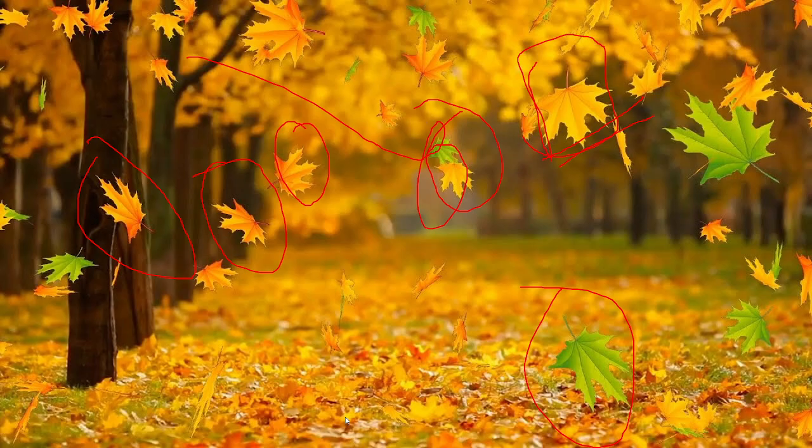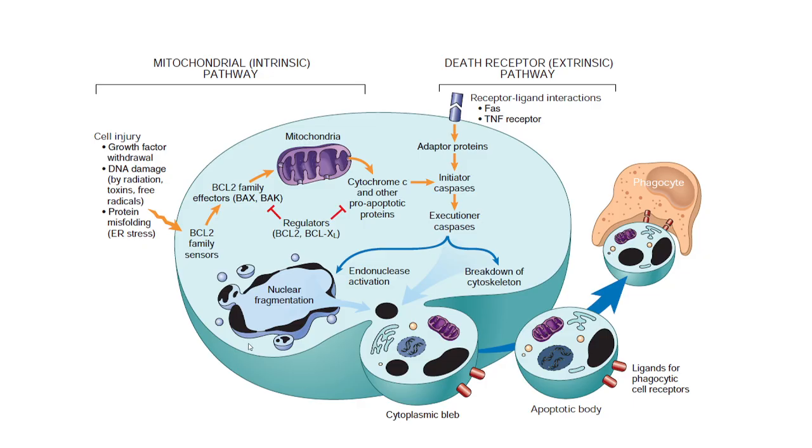So talking about apoptosis, we have two pathways. One is the intrinsic pathway, one is the extrinsic pathway. The intrinsic pathway is based on mitochondria, completely based on mitochondria. It starts from inside the cell. And the extrinsic pathway is based on the external features of the cell. Apoptosis is an energy-dependent, genetically programmed cell death. It can involve a single cell or a group of cells. Examples are endometrial shedding or removal of cells during embryogenesis.